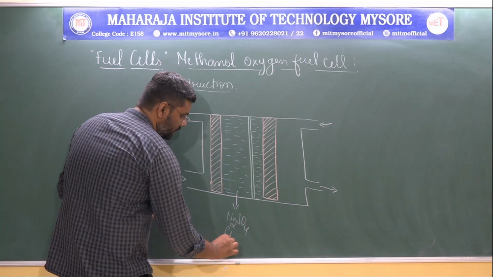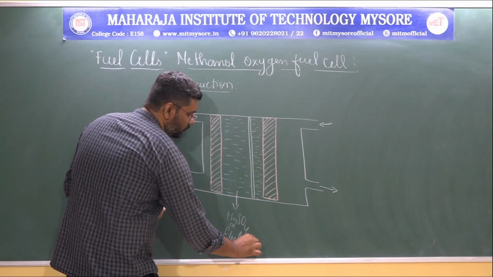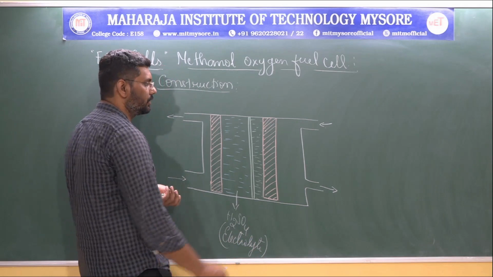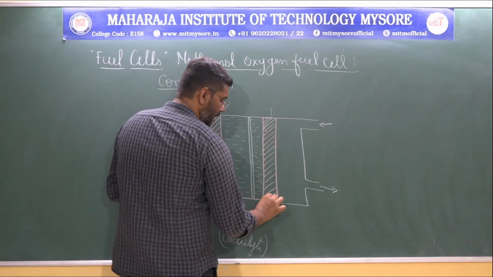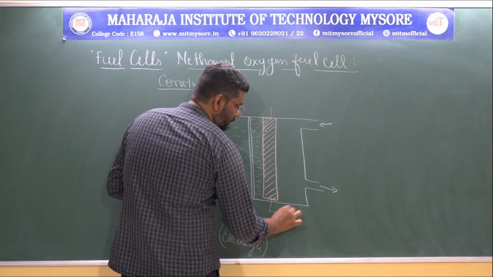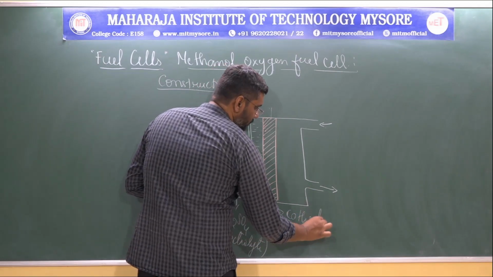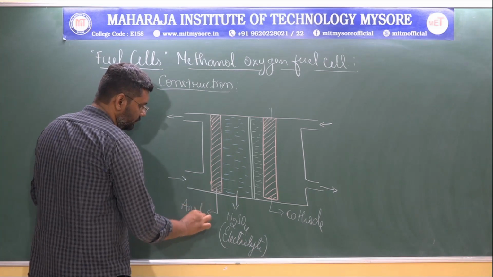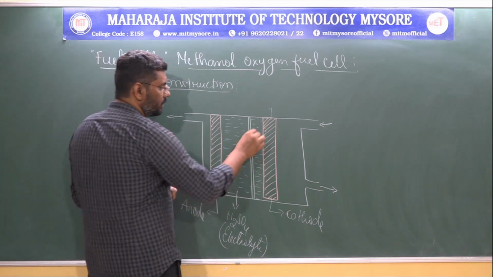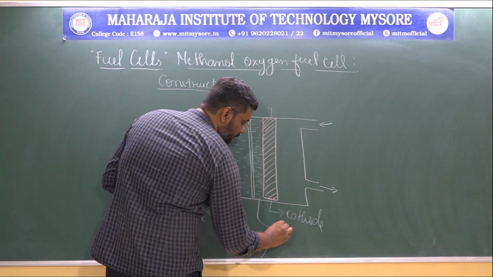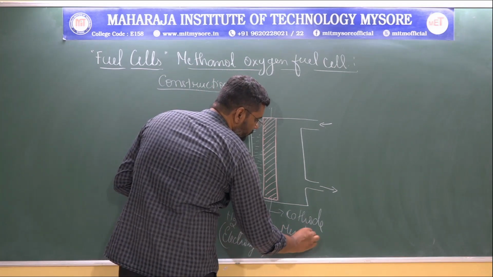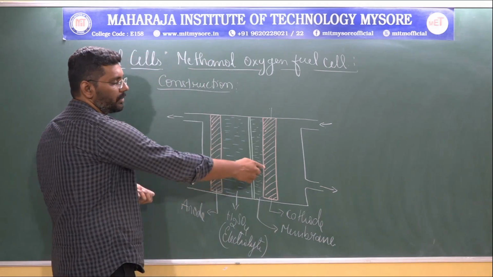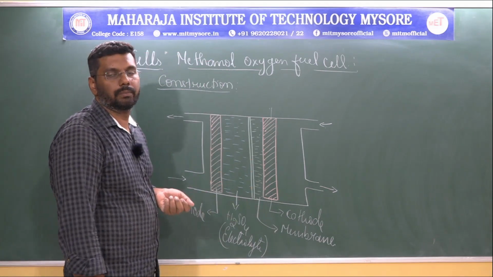So sulfuric acid behaves as an electrolyte here. This is the cathode, this is the anode, and this is a membrane which prevents the methanol from coming directly in contact with the cathodic part.